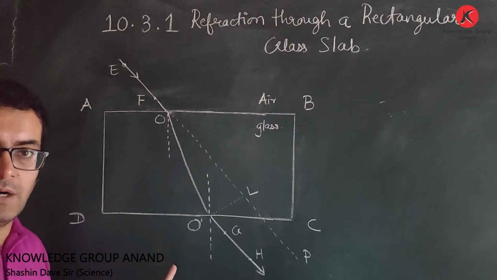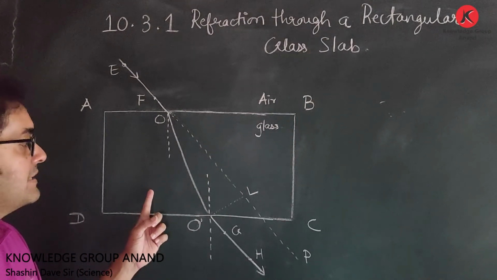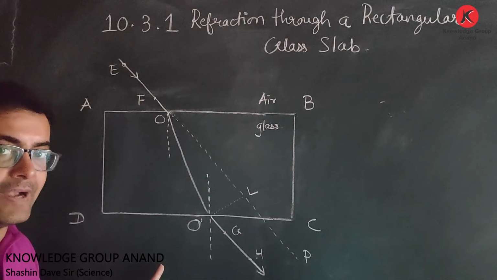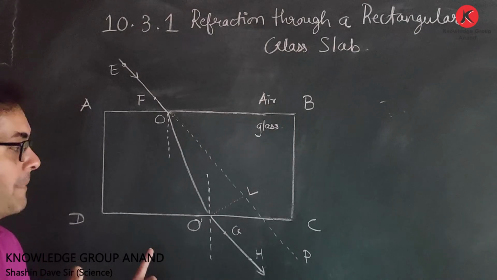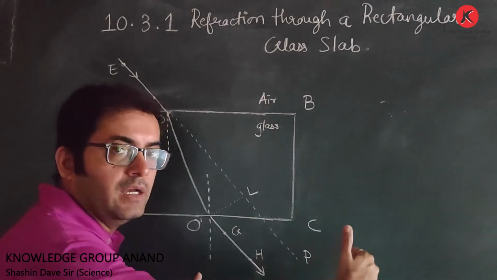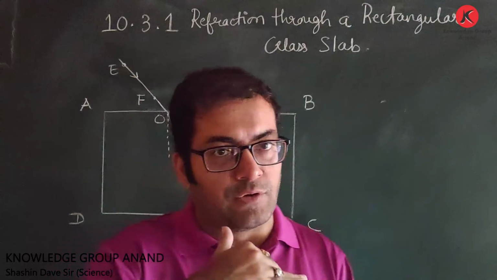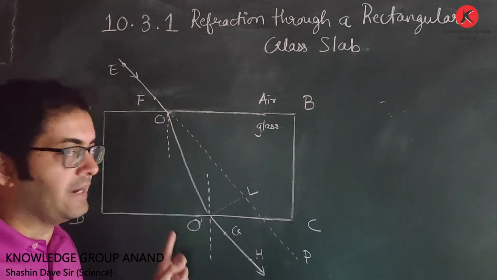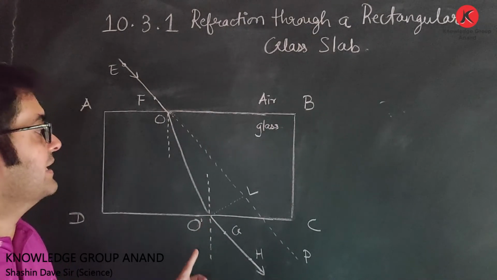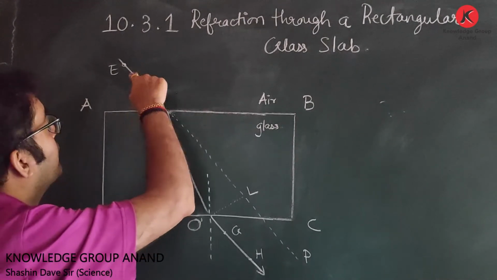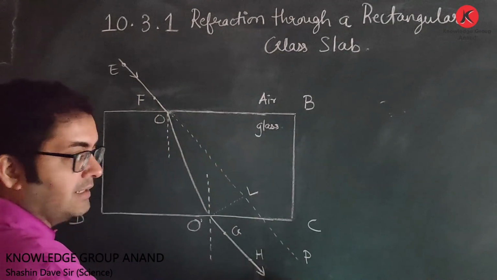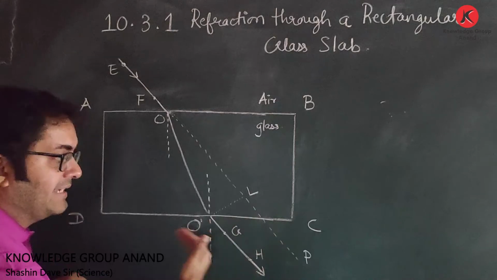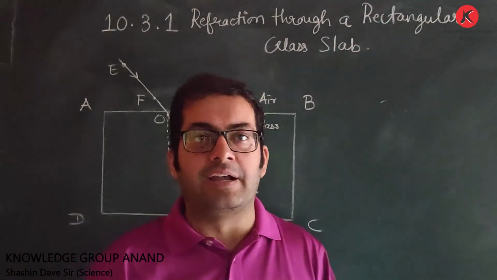But when the same ray of light enters from denser medium to rarer medium, that is glass to air, again bending takes place, but this time away from the normal. So both the bendings of light are termed as refraction of light, and due to this bending of light two times, we see that the ray of light which should have moved along this straight line is shifted slightly on the left hand side, and this shift is known as lateral shift.